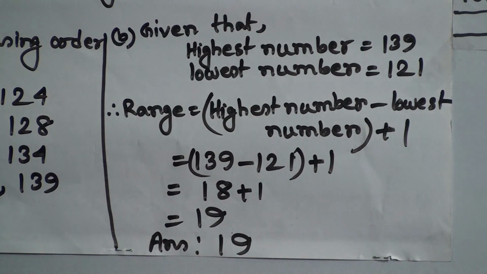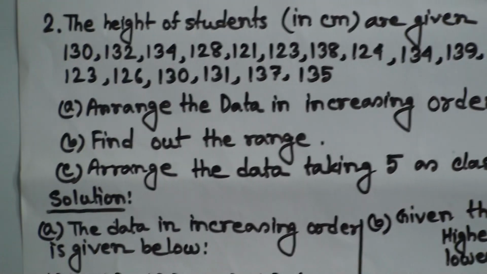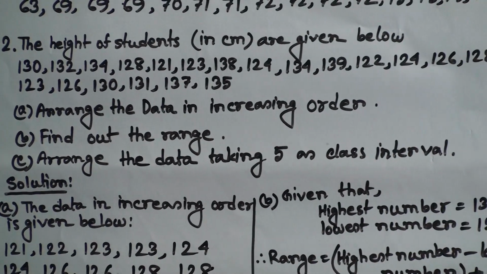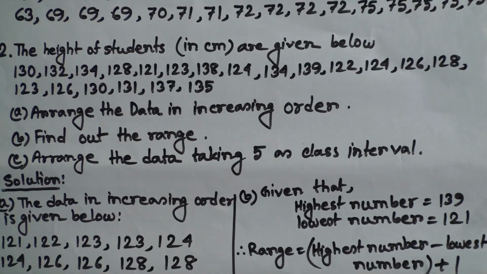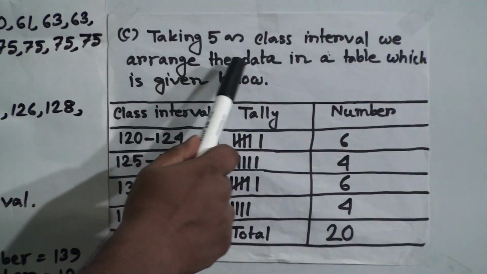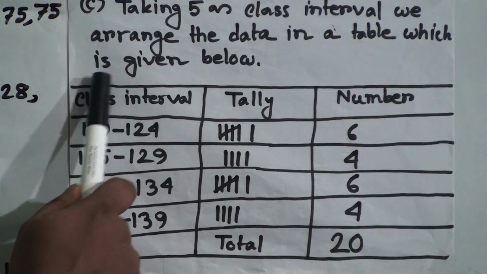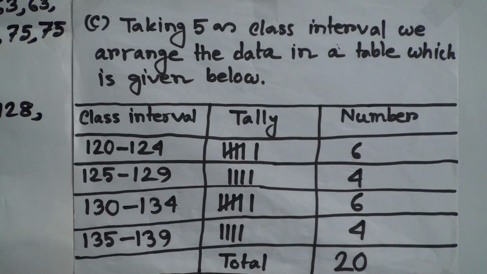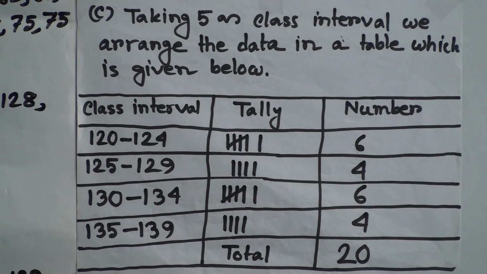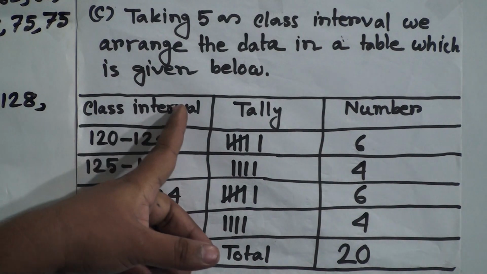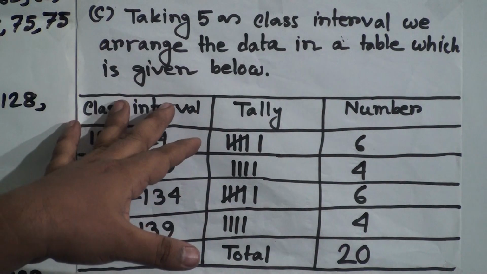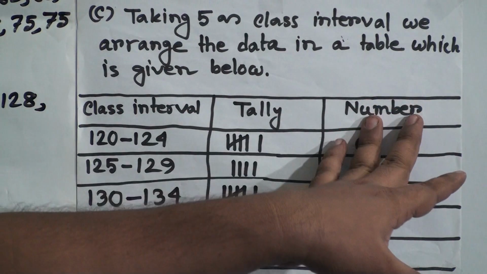Now my dear student, our last question: arrange the data taking 5 as class interval. That means we need to prepare a table. Taking 5 as class interval, we arrange the data in a table which is given below. In order to make the table, we need 3 columns: class interval, tally and number.